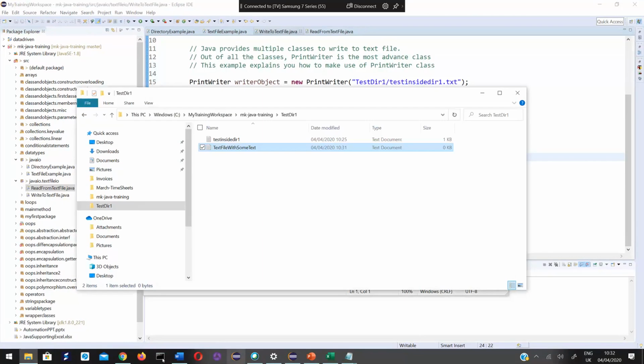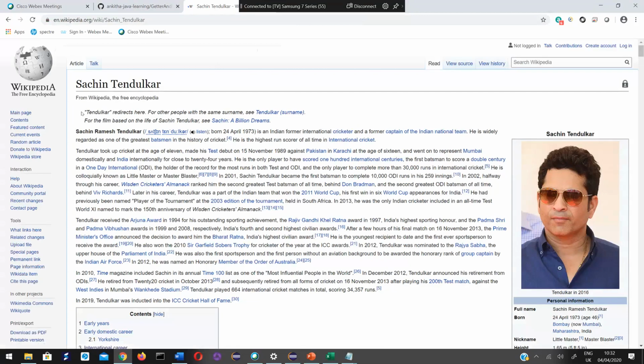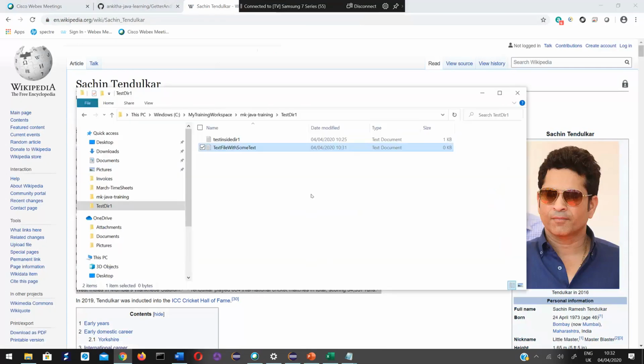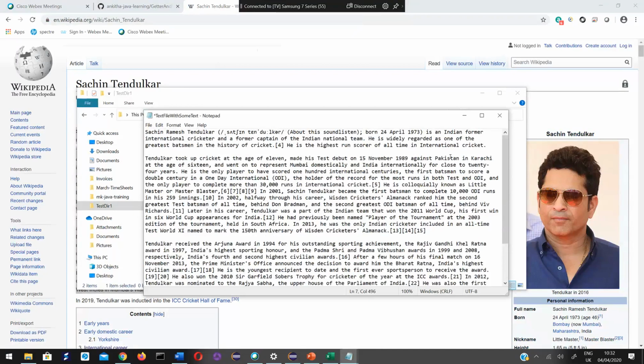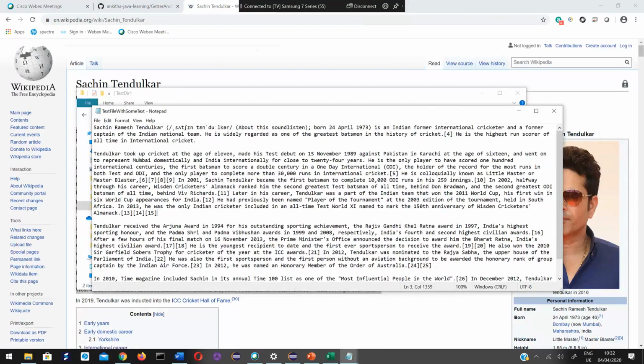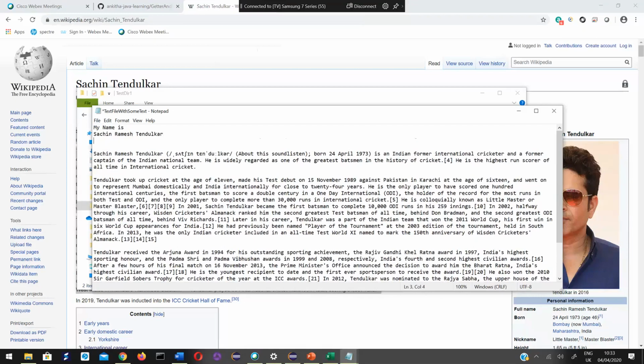Let me copy some data from somewhere and paste it. So this is the data present in this file.